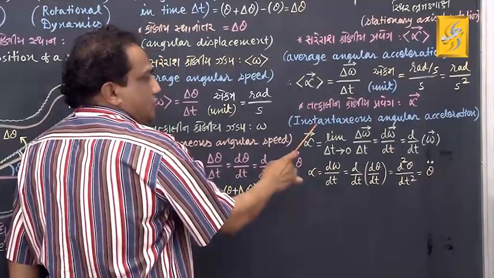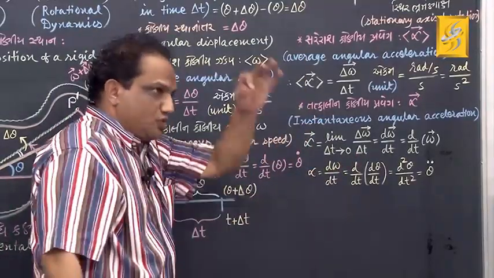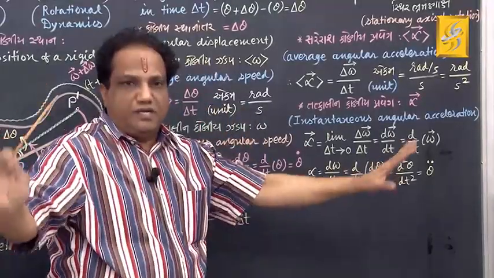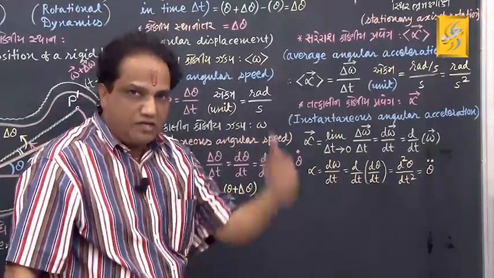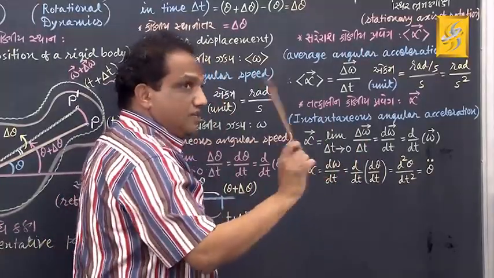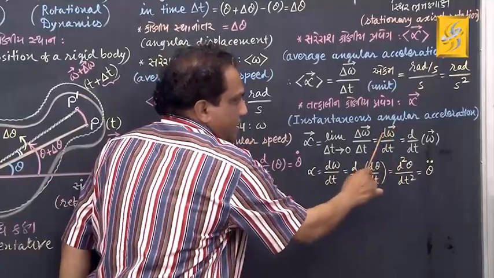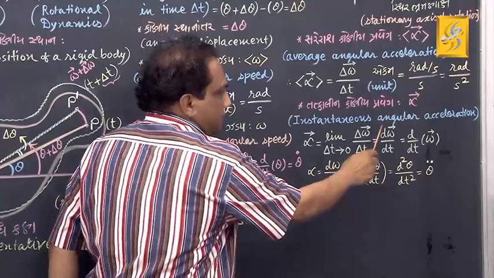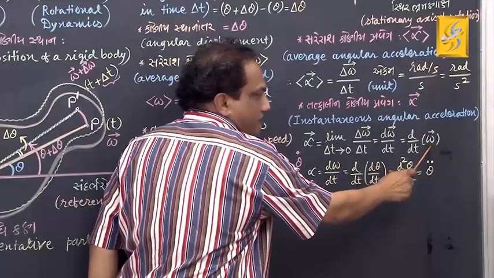But because you require the instantaneous value, you should reduce this time interval. You should make it smaller and smaller, there is no end to that. So mathematically we write limit delta t tends to 0. And now, if you write that whole term in the language of calculus, you may write it this way, vector d omega upon dt. Now rewrite it as d by dt of vector omega.